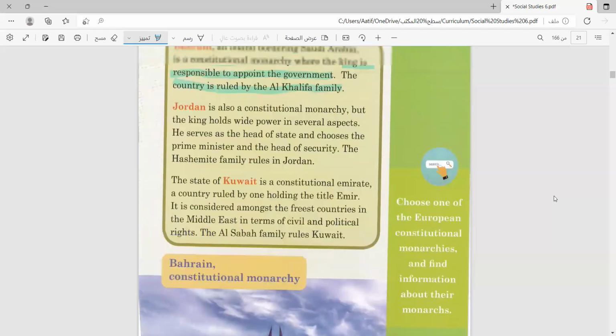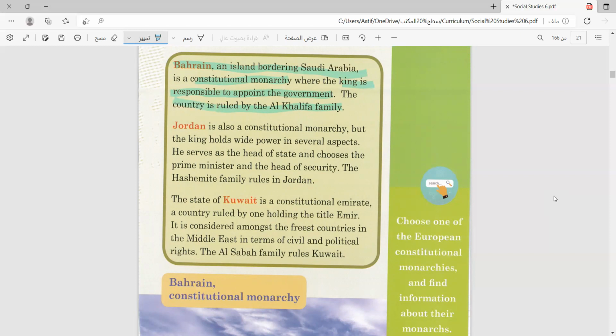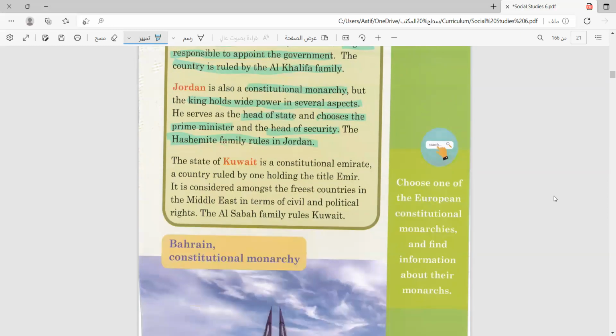Let's check other countries. Let's have Jordan. It is also a constitutional monarchy, but how different is the constitution? The king holds power in several aspects. He serves as the head of state and chooses the prime minister. These are his powers, and he is also the head of security. The Hashemite family rules in Jordan. So the king here has more freedom and more power within the government.